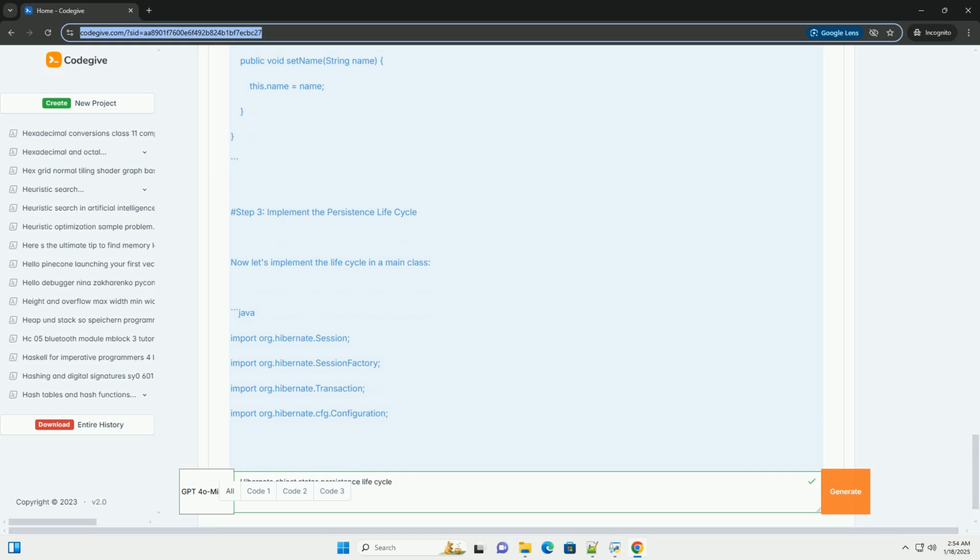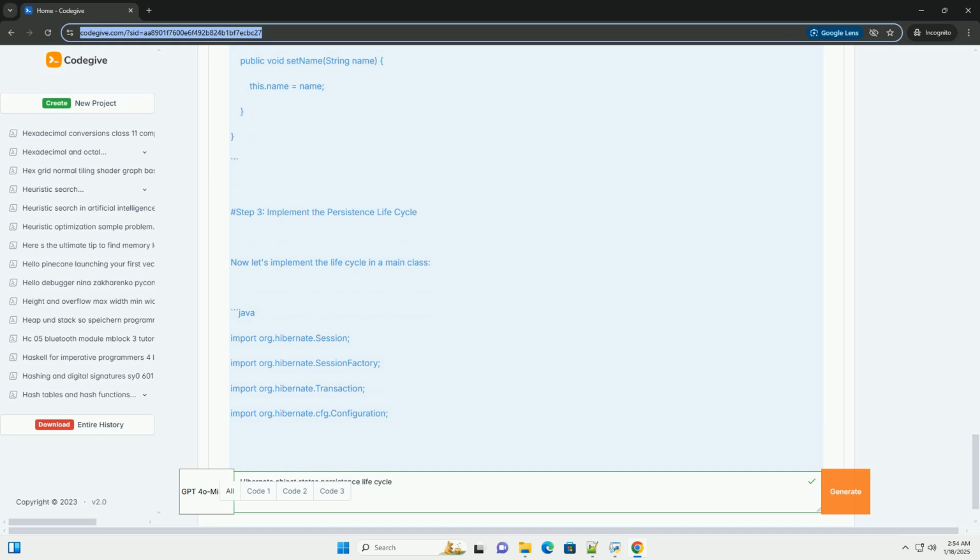Code example. Below is a simple example demonstrating the object states and persistence life cycle using Hibernate. Step 1. Set up Hibernate configuration. Create a hibernate.cfg.xml configuration file. Step 2. Create an entity class. Define a simple user entity. Step 3. Implement the persistence life cycle. Now let's implement the life cycle in a main class.